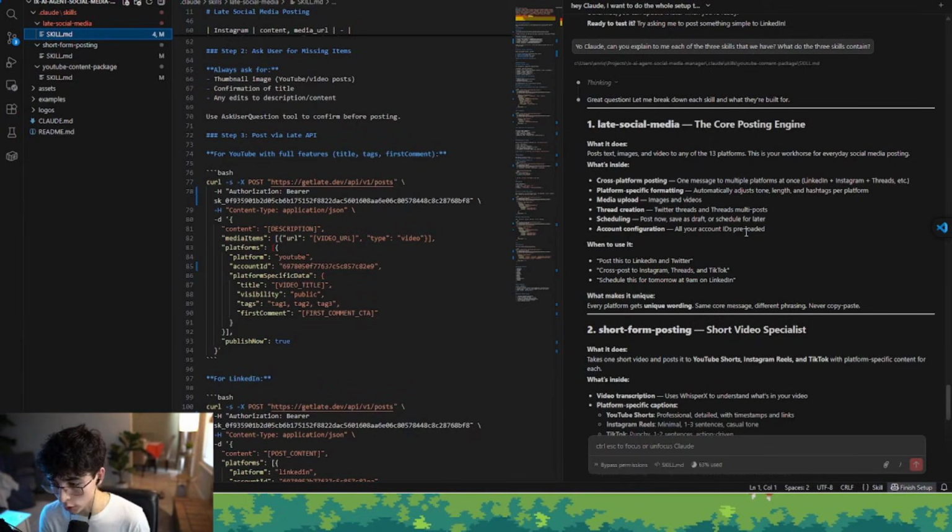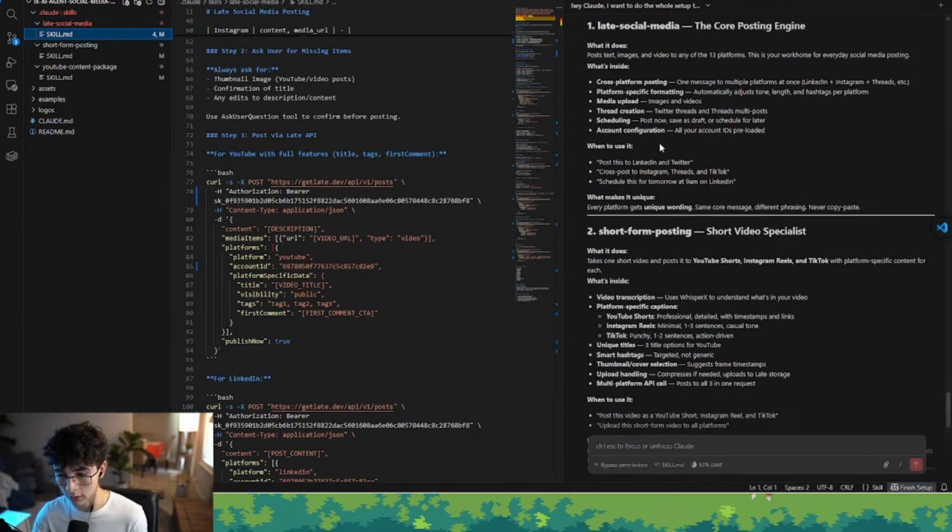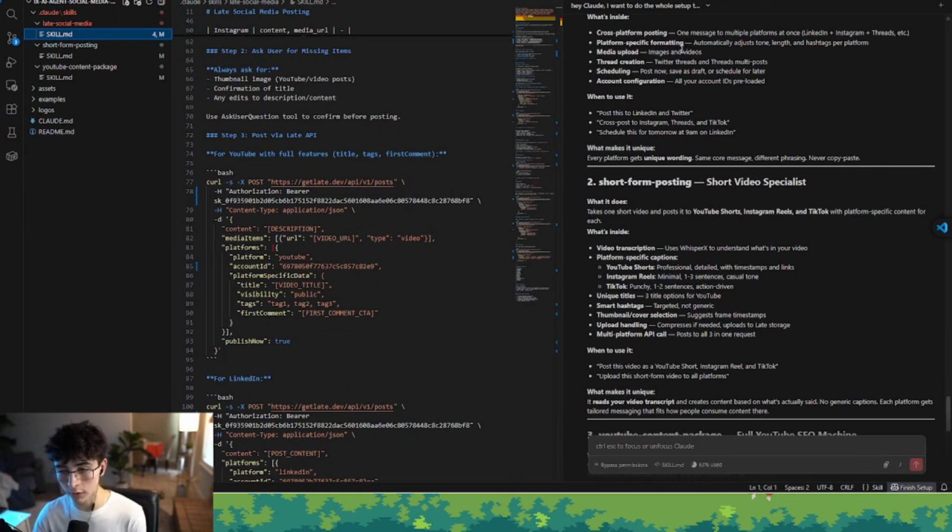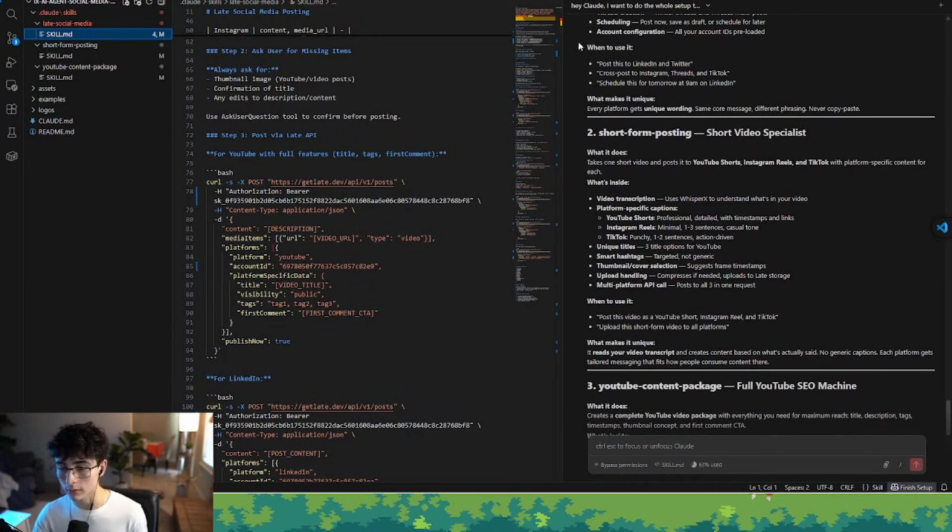This is your workhorse for everyday social media posting. What's inside? Cross-platform posting, platform-specific formatting, media upload, thread creation, scheduling, account configuration. When to use it? Cool. What makes this unique? Every platform gets unique wording. So same core message, different phrasing, never copy paste.